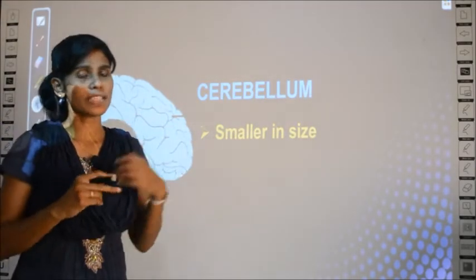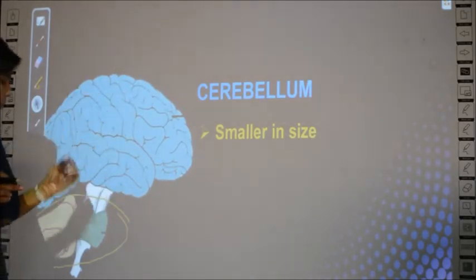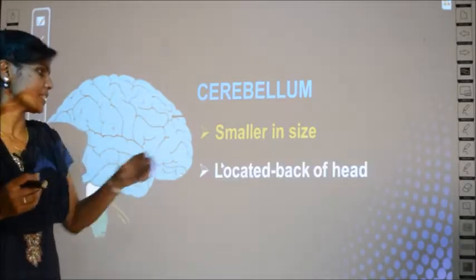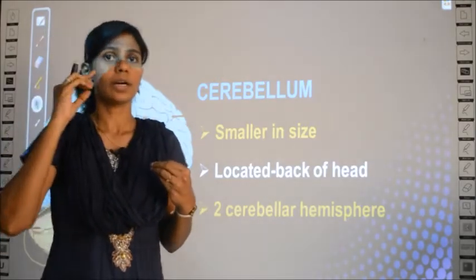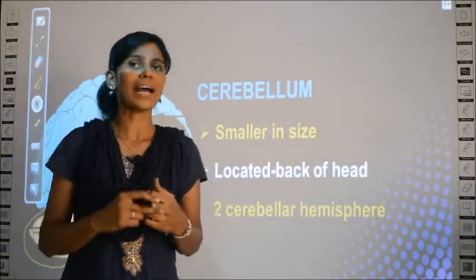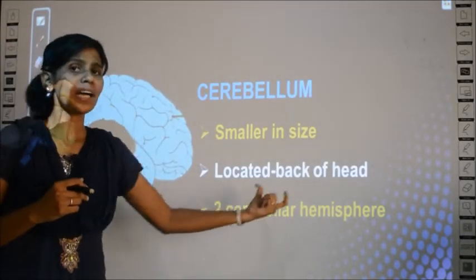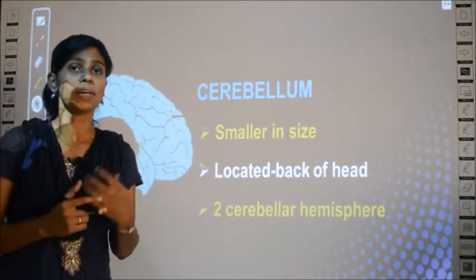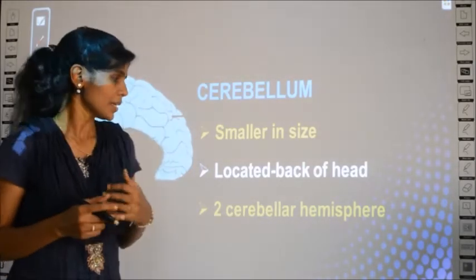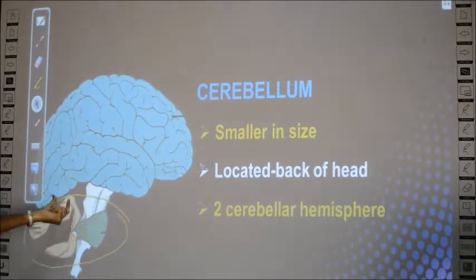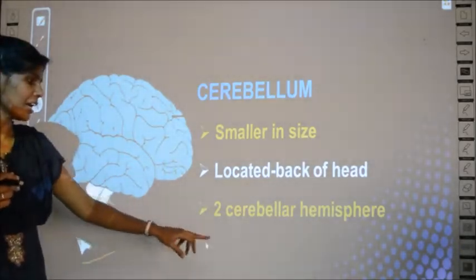About the size of the cerebellum: when you compare it to the size of the cerebrum, the cerebellum is smaller in size and it is located in the back of your head. So where can you find the cerebellum in your head? At the back region of the head. As I told you already, there are two cerebellar hemispheres. For the cerebrum also you studied that it has two hemispheres, no? Right hemisphere and left hemisphere. Similarly the cerebellum also has a right cerebellar hemisphere and a left cerebellar hemisphere.